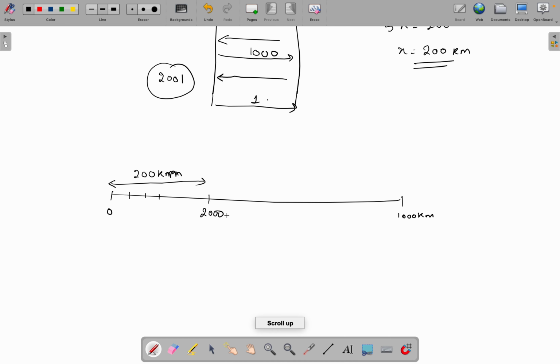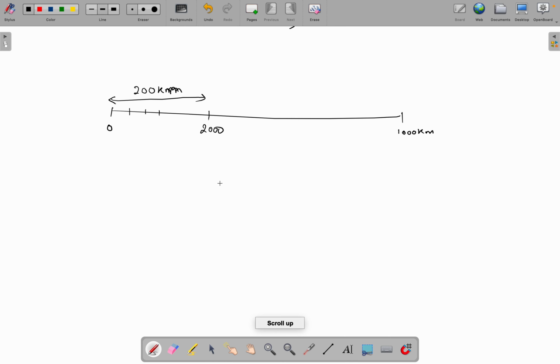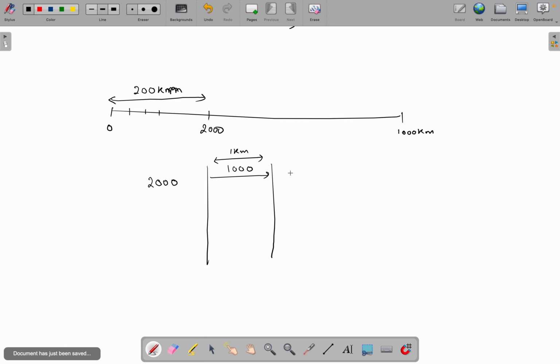Now let's see what will happen here. Now we are left with 2000 bananas. For the first turn, the camel will take 1000 bananas and will eat one banana for 1 kilometer. For every kilometer I am showing, for 1 kilometer it will eat one banana, so we are left with 999 bananas. Again it will go back, again we are left with 998 bananas here, and again,